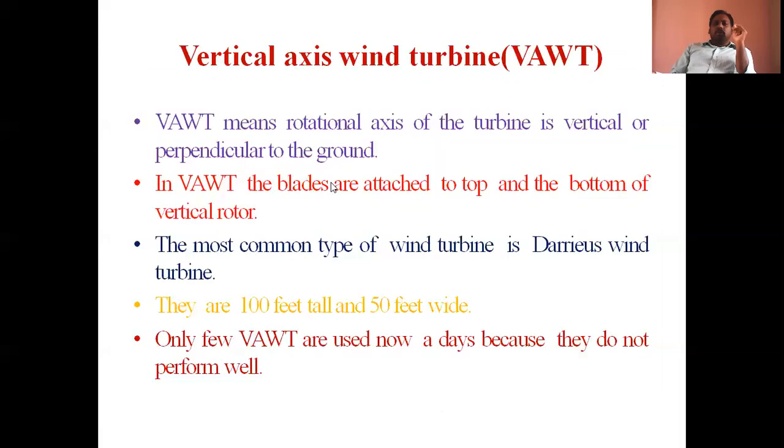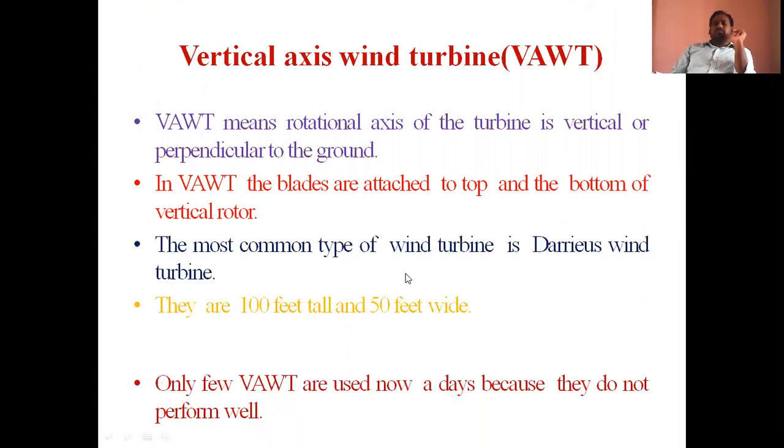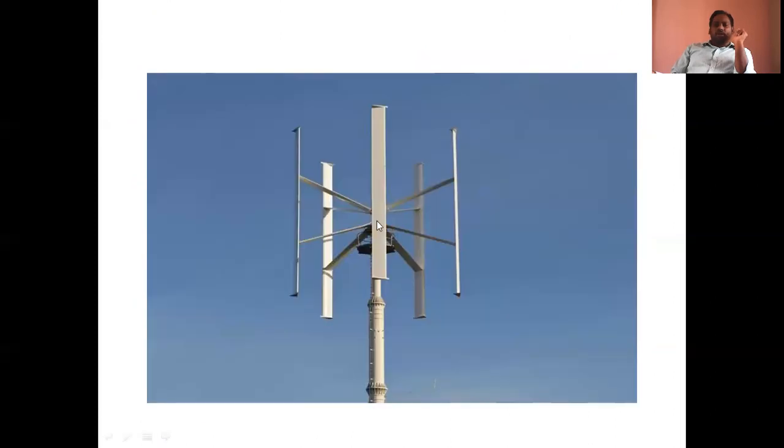Vertical axis wind turbine blades are attached to the top and the bottom of the vertical rotor. See here, blades are attached at the top side, and this is the vertical rotor.